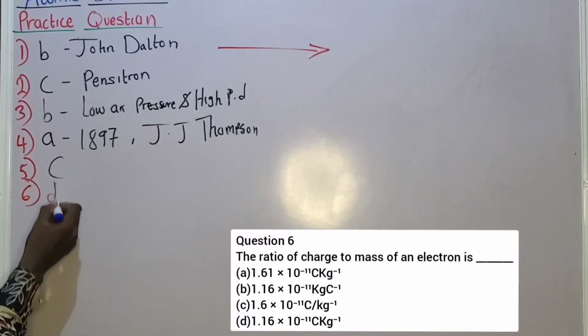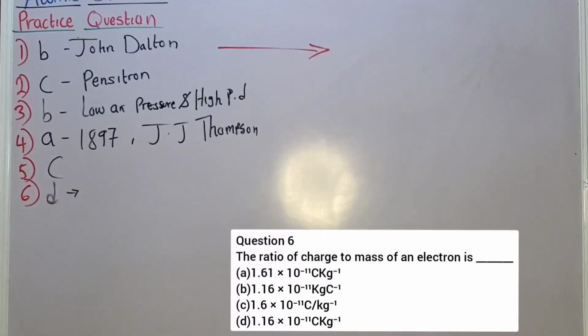And the reason why option D is correct, please pay attention. According to J.J. Thomson, we are still on J.J. Thomson cathode ray tube experiment. Having demonstrated the experiment using the cathode ray tube, J.J. Thomson measured the ratio of the charge to mass of an electron, and he got 1.16 times 10 raised to the power of negative 11 coulomb per kilogram.